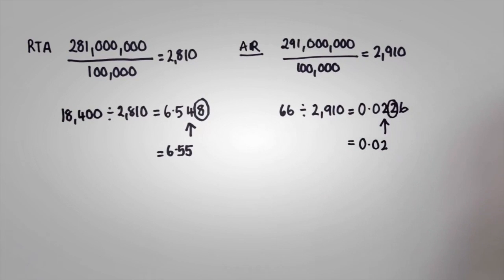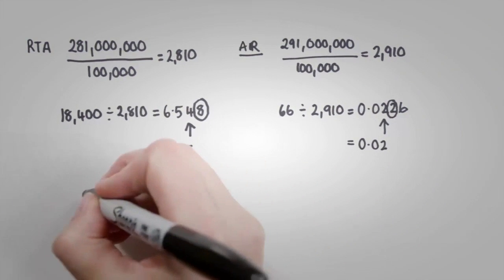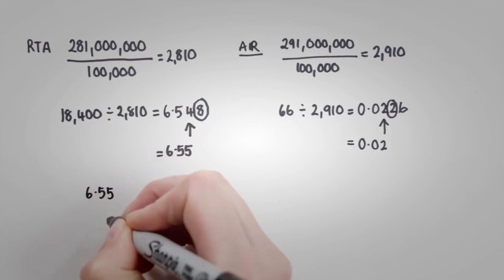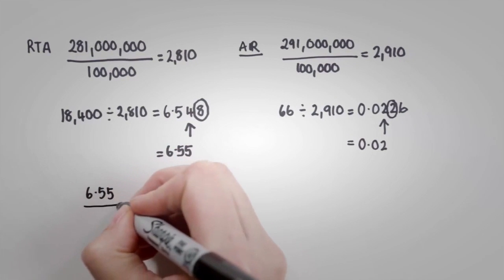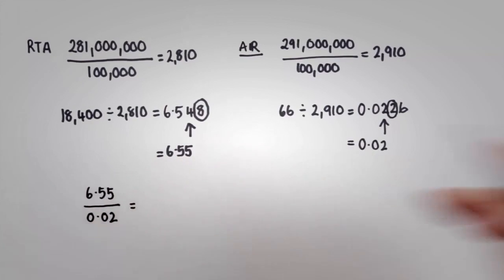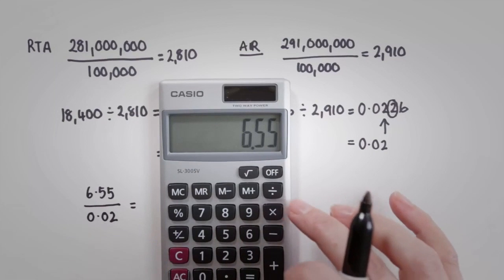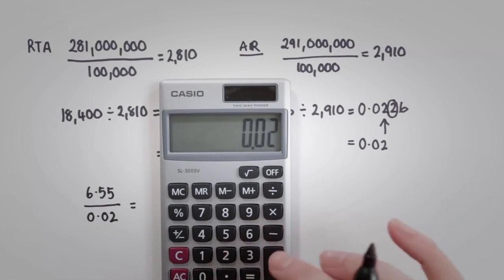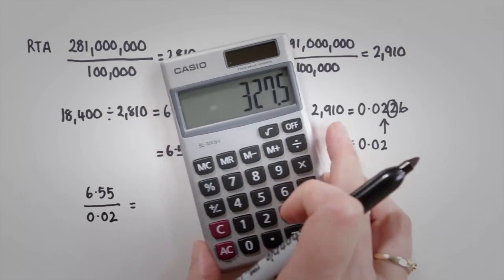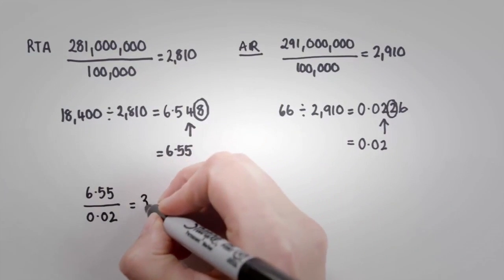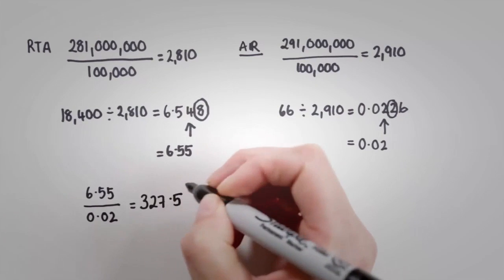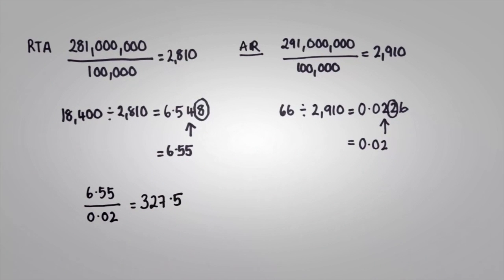Now, it's possible to work out using these figures how many times more people die in road traffic accidents compared to flying. So we need to compare the rates. We have 6.55 and we have 0.02. To compare those, we're going to divide them. Again, you can do this using your calculators. So we have 6.55 divided by 0.02, and that gives us 327.5. So this means that approximately 300 times more people in the US are killed by driving than by air travel.